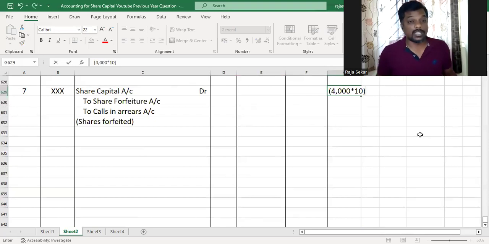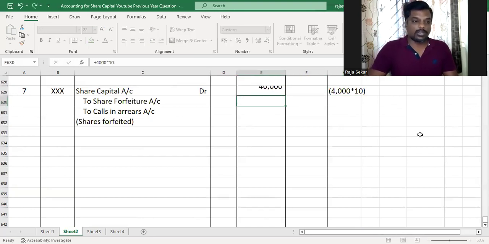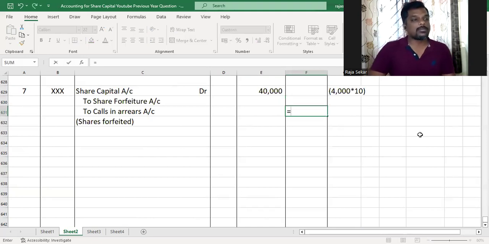Capital portion called up is 10. We have fully called up, so the face value has been called up, so it's 10. And therefore it is 4,000 into 10, 40,000. Share forfeiture will be credited with the amount paid up. So we'll not go to that now. We'll keep that as a balancing figure.